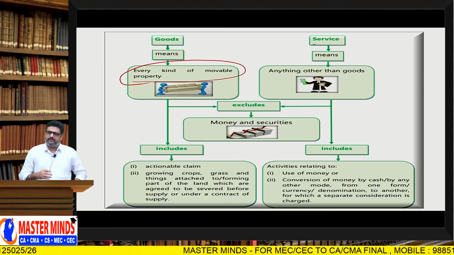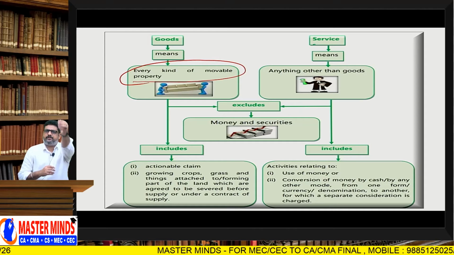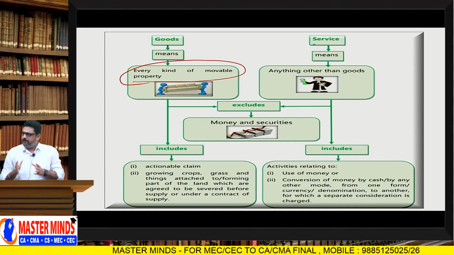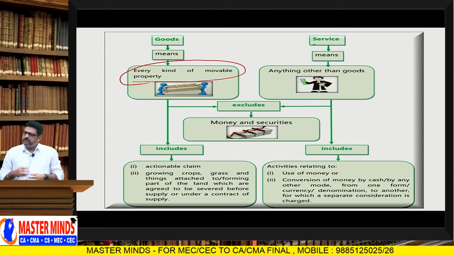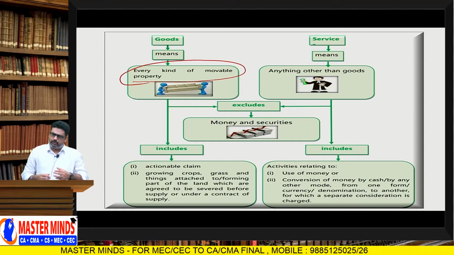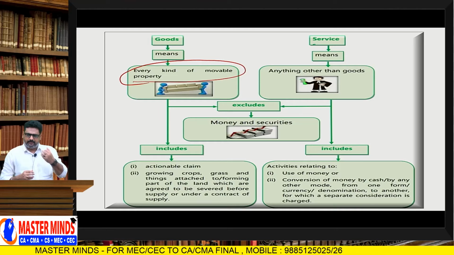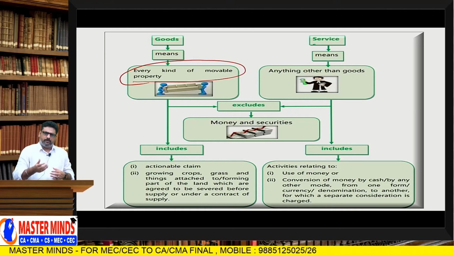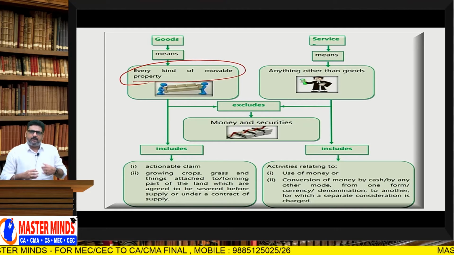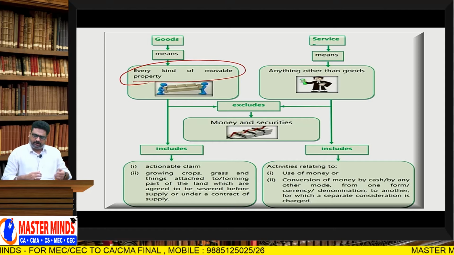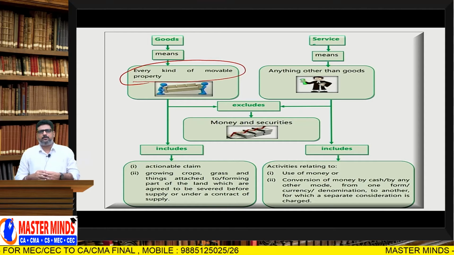If it requires dismantling and re-erection, it is immovable.